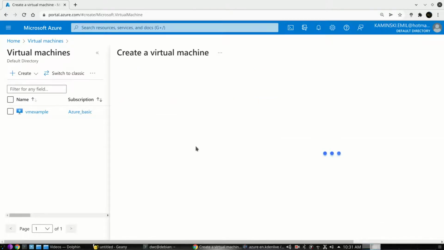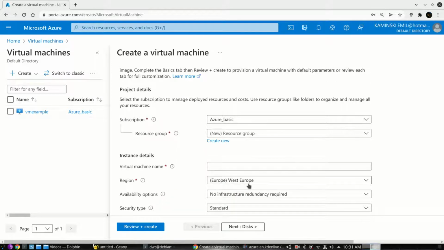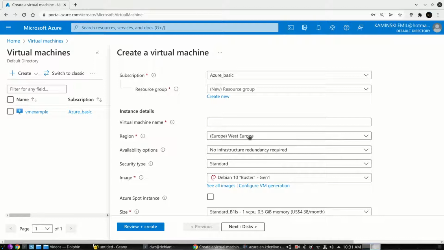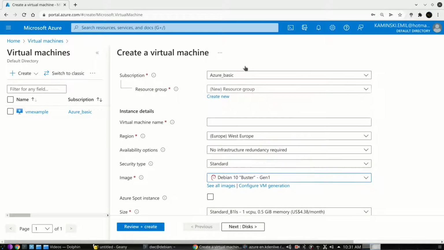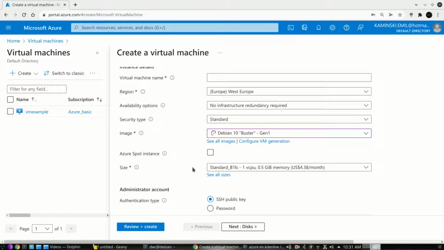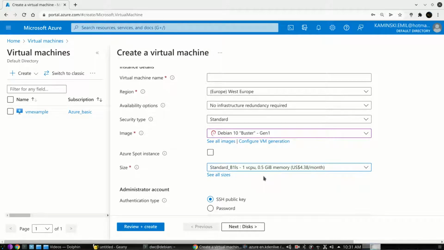and then we will need to provide a set of basic information like a virtual machine name over here, the region where we want to create our virtual machine, and two very interesting ones. The first one is image. We can choose Windows virtual machine, we can choose Linux, I will choose Debian, which is my favorite one, and then size. We can select some pretty powerful virtual machines, but also we have some very basic ones like this one, half a gigabyte of memory, which for Linux is absolutely enough.